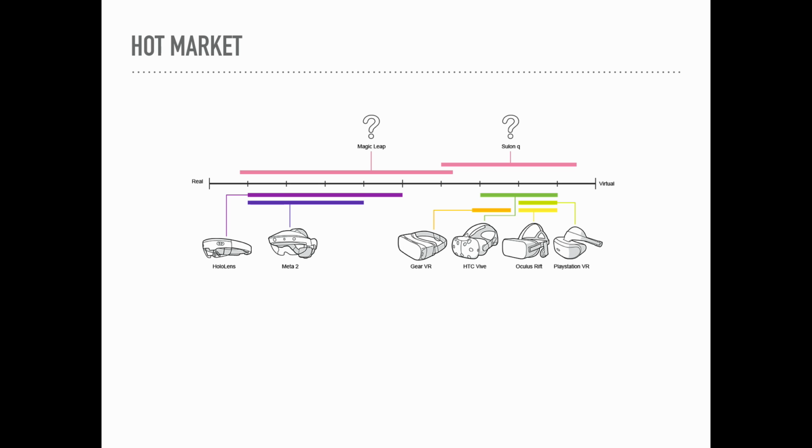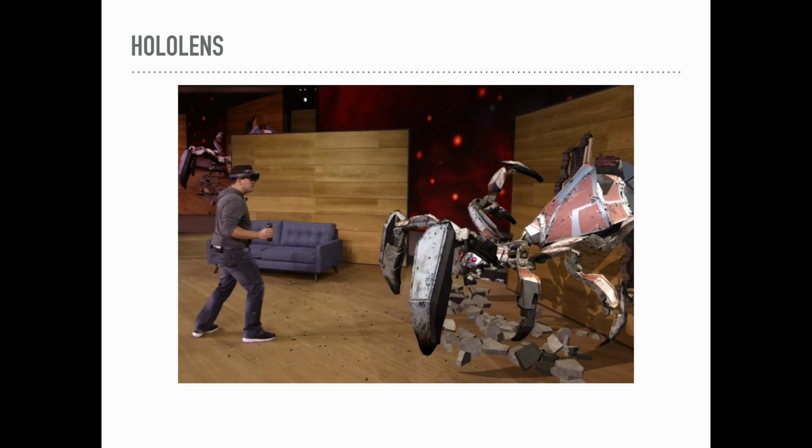So there's a lot of new devices coming out. It's kind of one of the new hot things. Right now, HoloLens is Microsoft's device that they're coming out with. It's on the augmented reality scale, so that's on the left side. On the right side is the more virtual reality stuff, where you've got Gear and Vive and Oculus and PlayStation VR. But there are a lot of other devices out there. The Google Cardboard and Tango are on the augmented reality side, or Cardboard's probably more virtual reality.